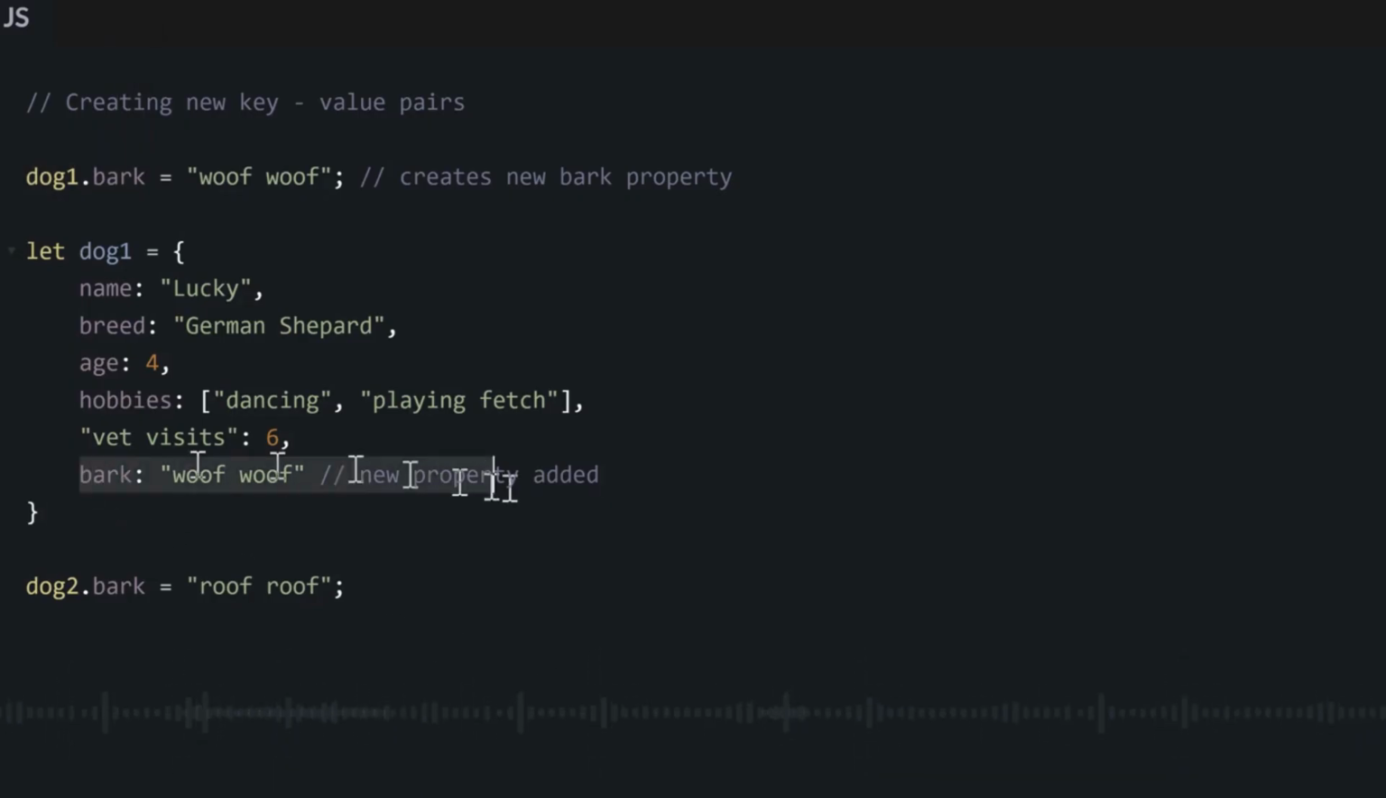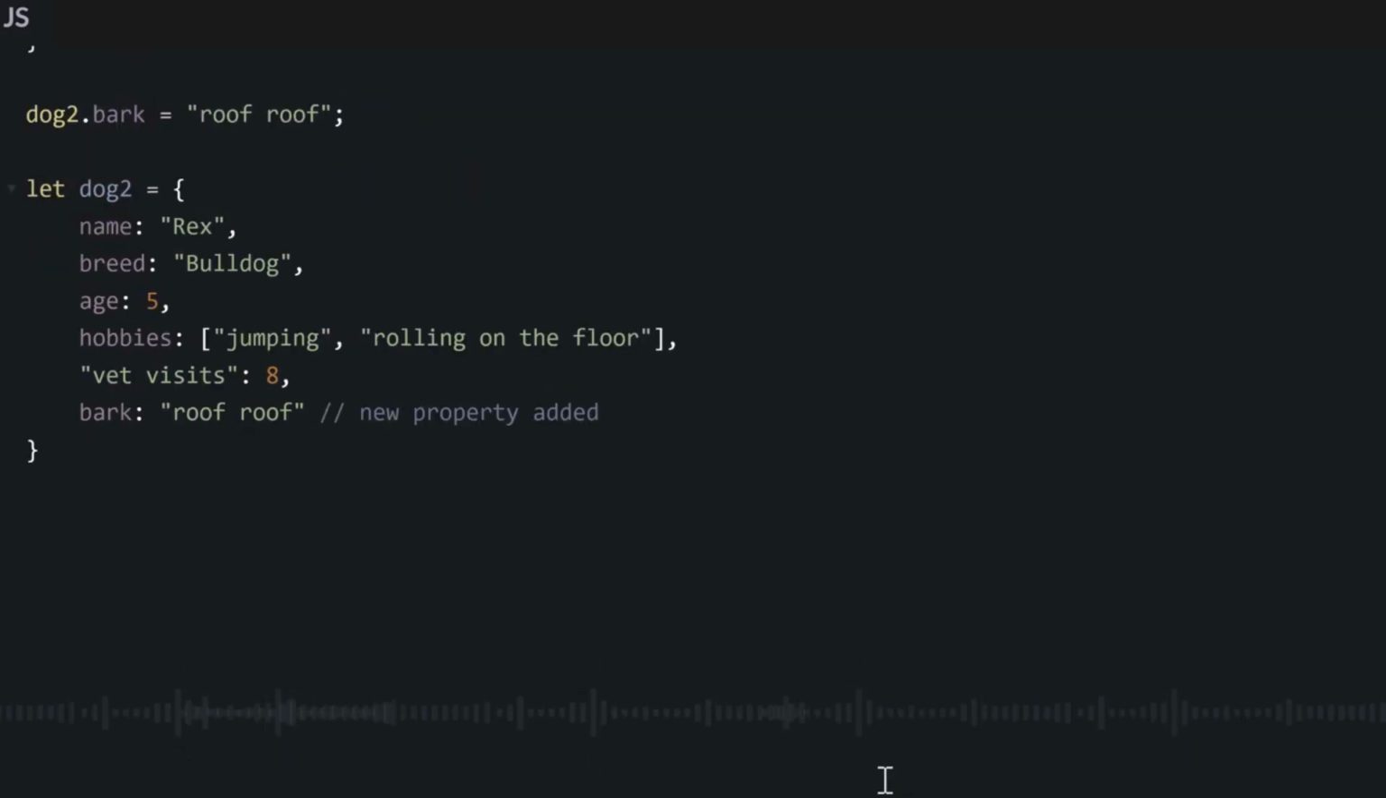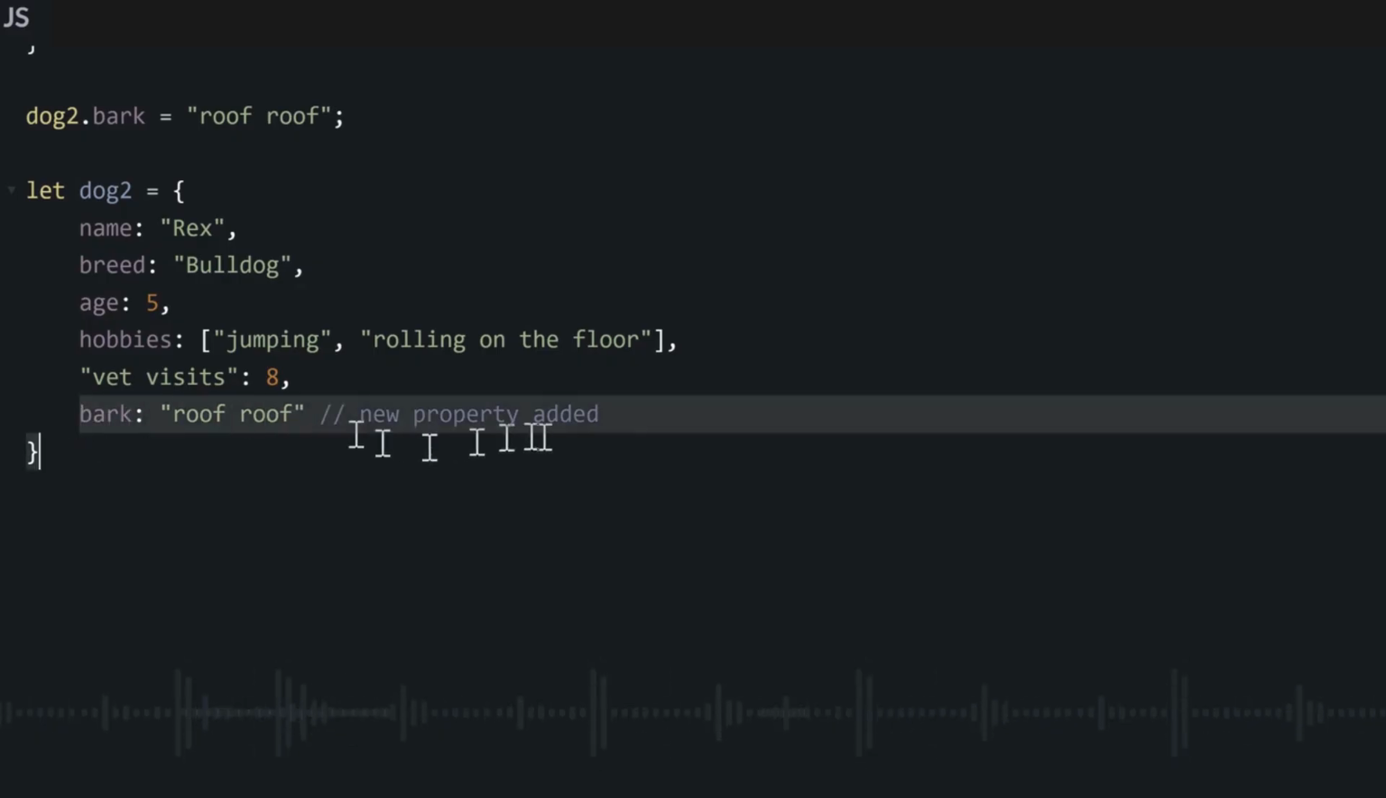Essentially, since this dog.bark did not exist before, it will automatically add a new property of bark. If this bark existed before and we write this dog.bark, it would simply change the value. But since this bark did not exist before, it will add a new property of bark and set the value to whatever is after this equal sign, which is woof woof. And we can also add another property for our second dog. We will give a property of bark with value of woof woof.